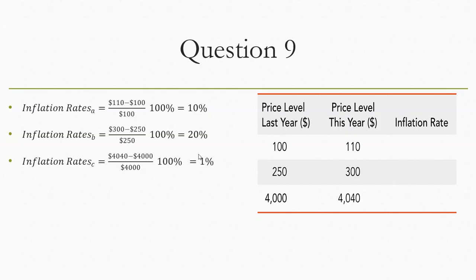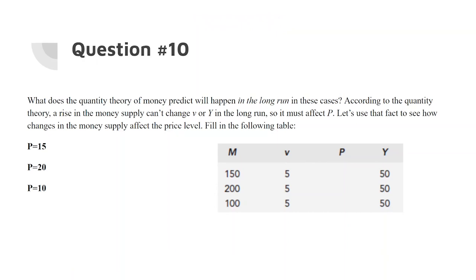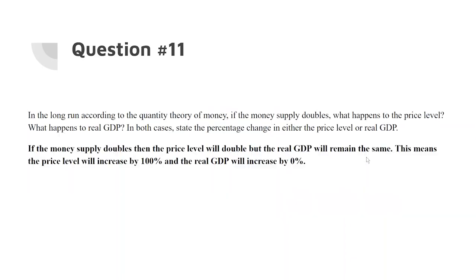Question 9. The inflation rate is calculated by the future price value minus the current price value, divided by the current price value, times 100%. And if you just put in the numbers, you get 10%, 20%, and 1% for each of them. So with question number 10, we're required to use the equation of exchange to solve for P. So price, or P, is 15 in the first one, 20 in the second one, and 10 in the third one, using this table.